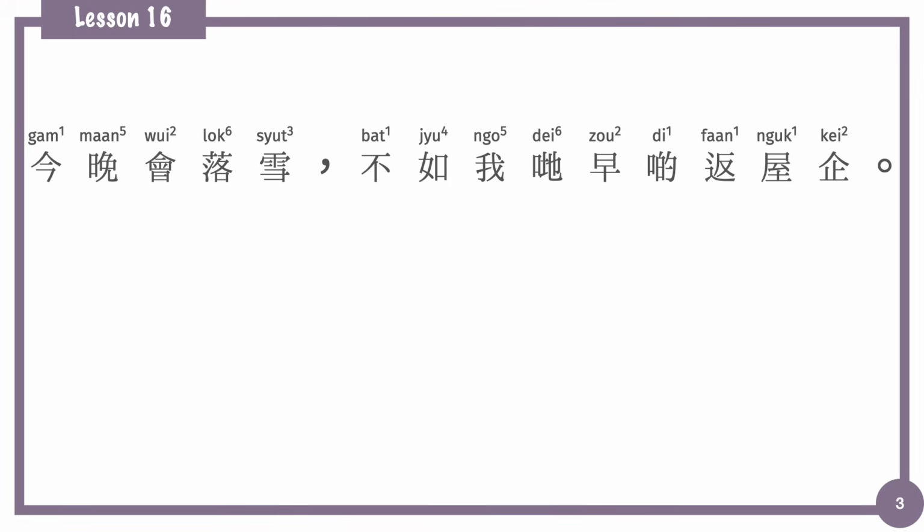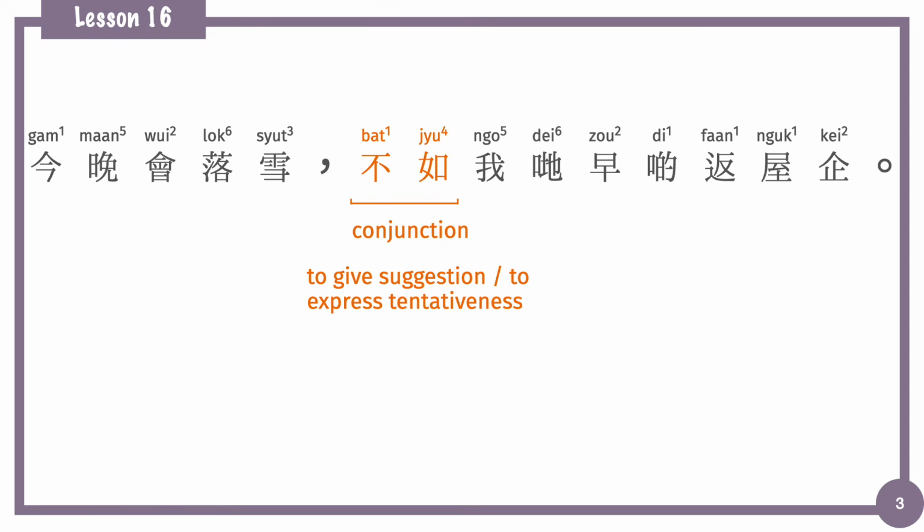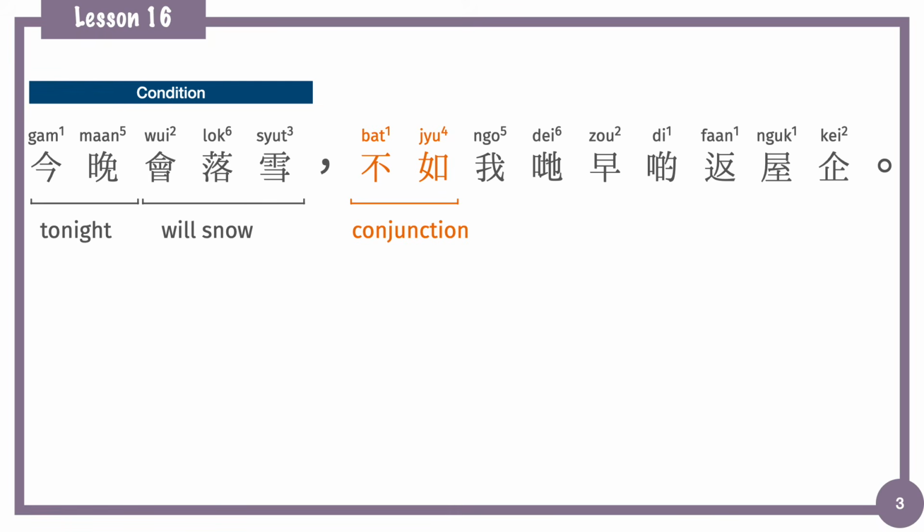Okay, here's the third sample sentence. 今晚會落雪，不如我哋早啲返屋企。In this sentence, we will talk about the conjunction 不如. 不如 is used to give a suggestion or to express tentativeness. The first clause before 不如 is a condition, such as in the sample sentence, 今晚會落雪. 今晚 means tonight, and 會落雪 means will snow.